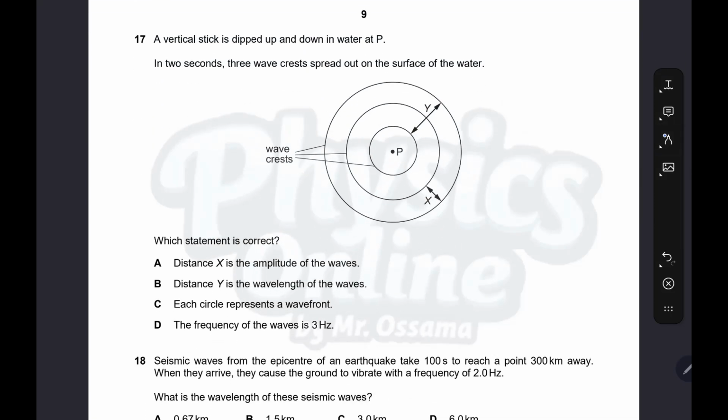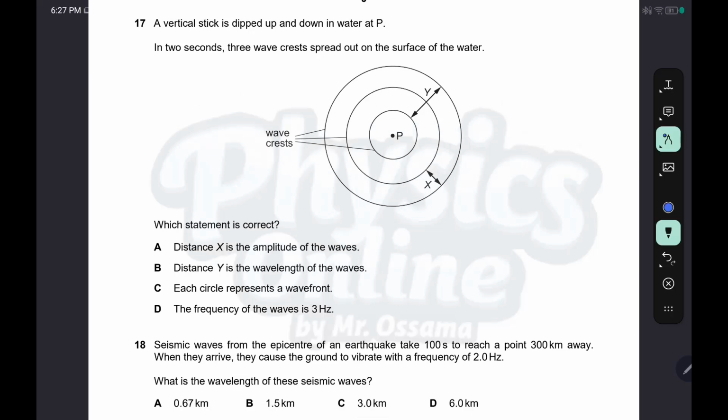Question 17. A vertical stick is dipped up and down in water at P. In 2 seconds, three wave crests spread out on the surface of the water. Which statement is correct? Distance x is the amplitude of the wave? Distance x represents the distance between two wavefronts, which represents the wavelength, not the amplitude. Distance y is the wavelength of the waves? Distance y represents two wavelengths, not one wavelength. Each circle represents a wavefront.